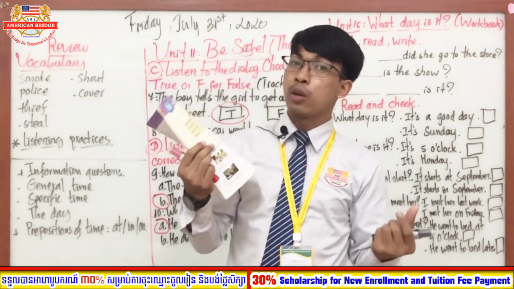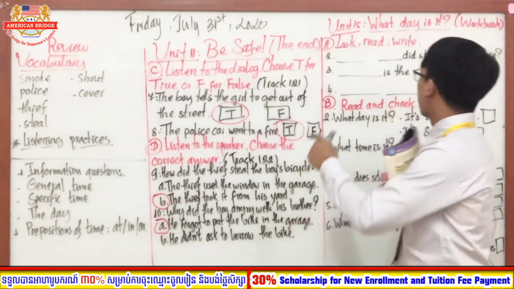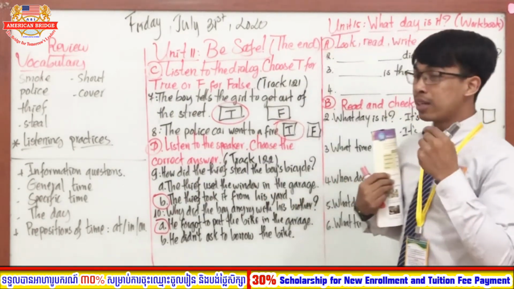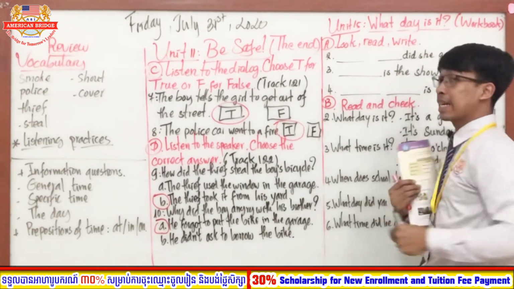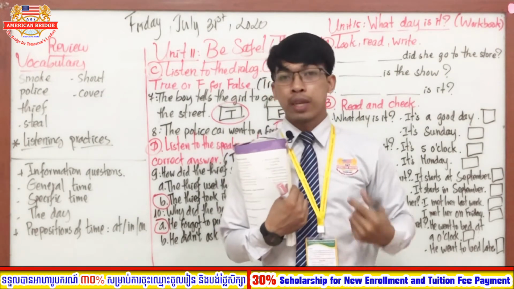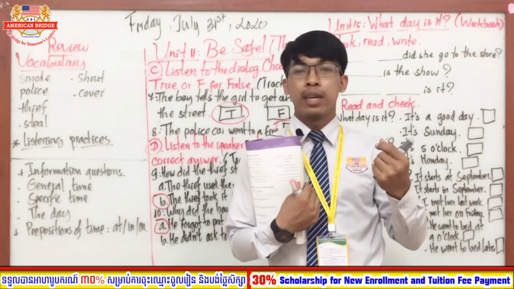Look, I mean that you can look at the picture, right? And read, I mean that you have to read the sentence. And the last one, write, you have to write the correct sentence. You see? So there are 3 steps you have to do. It is about look, read, and write.